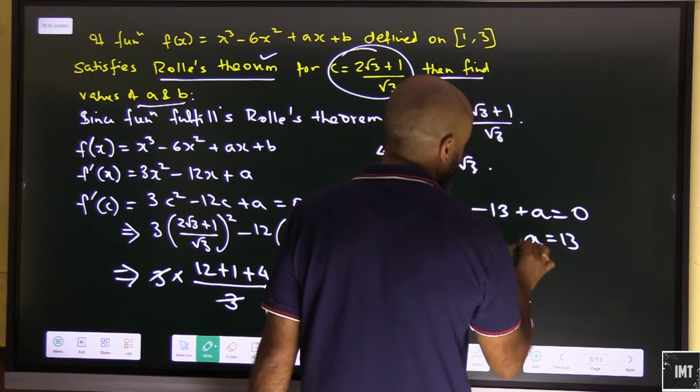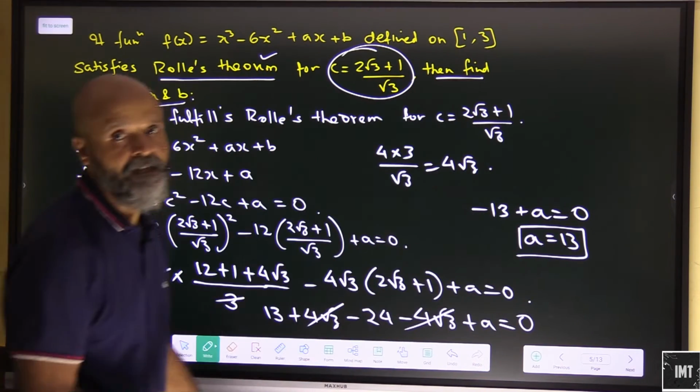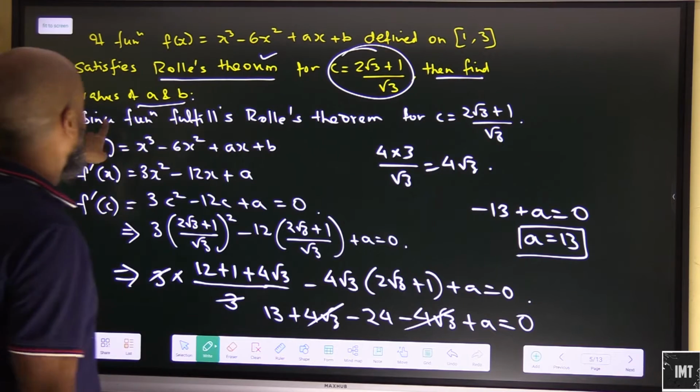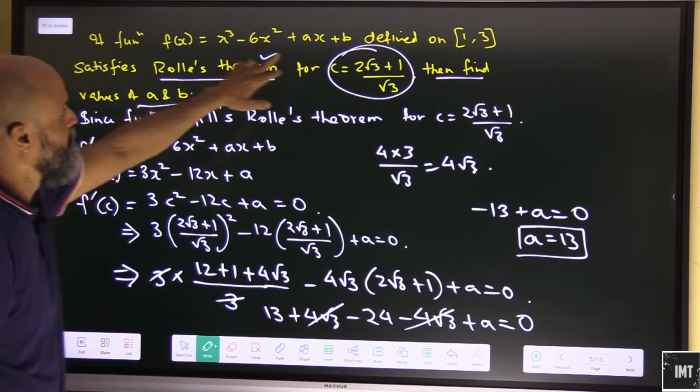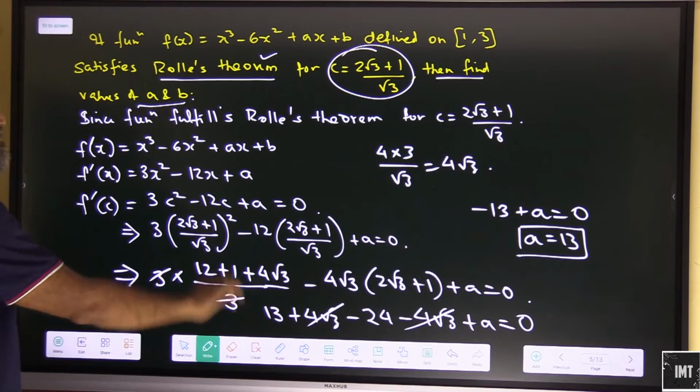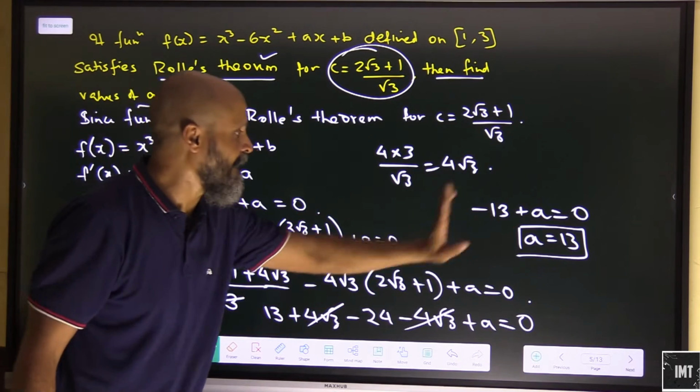So a becomes 13. Now a becomes 13 here. Okay, now what about b? Let's look at this. fa is equal to fb between the intervals 1 and 3. Between the intervals 1 and 3 it is constant. So here we have a value of a.